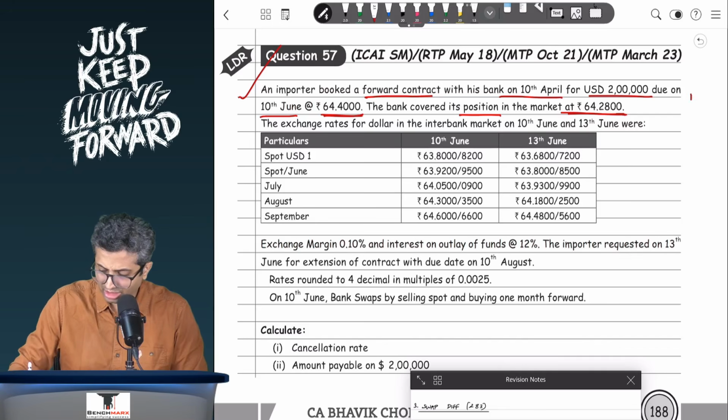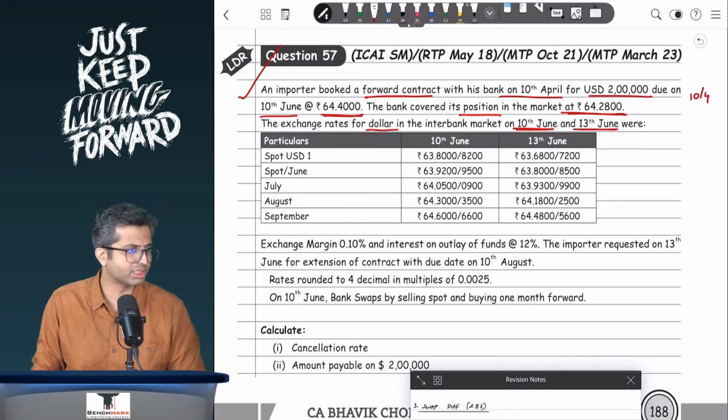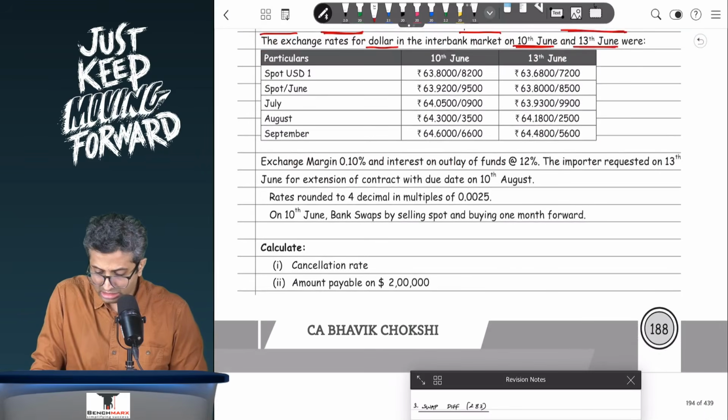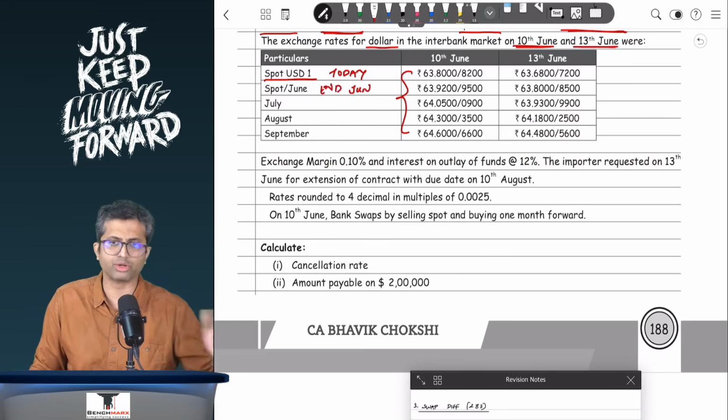This must be done on 10th of April. Okay, the exchange rates in dollar in the interbank market on 10th of June and on 13th of June are given. So these are the rates given on 10th and 13th June. So there is a plethora of all of these rates. Spot rate, this means spot today, but then spot in June, July, August, which means this is, let us say, for end of June, end of July, end of August, September as a case.